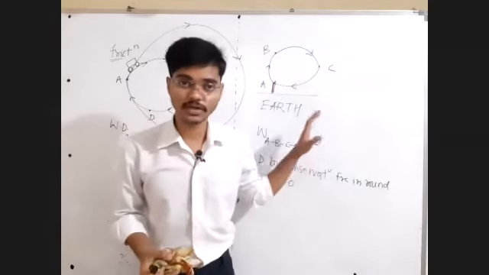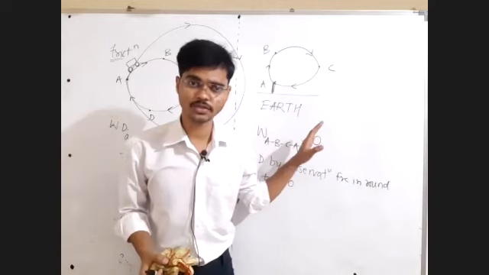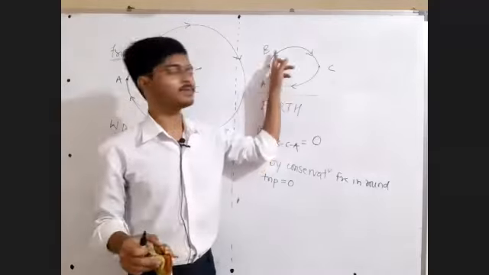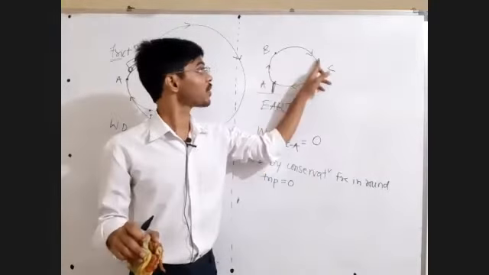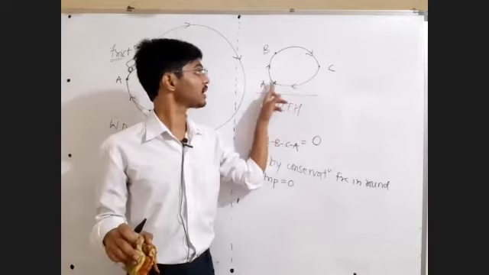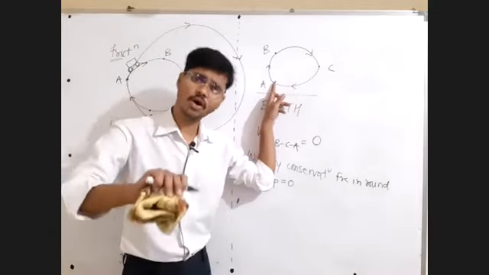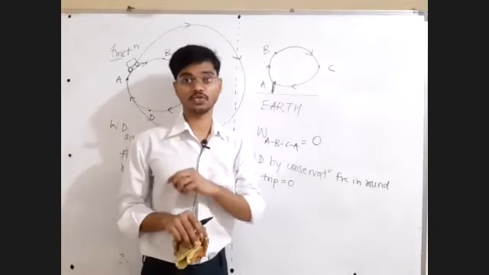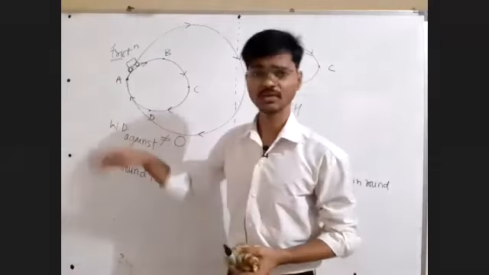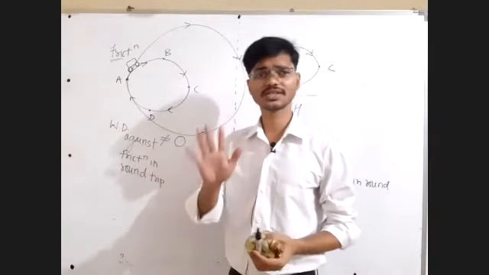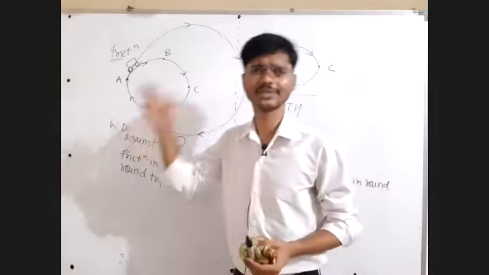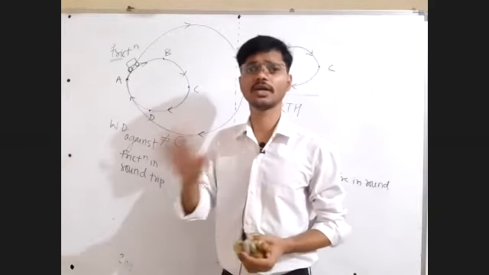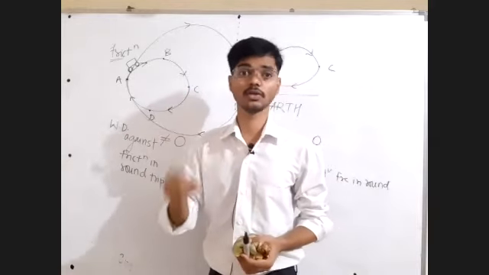In case of conservative forces, let's say at point A you have some energy. Now you went to point B, you used some energy, then point C, then point D, and again ultimately point A. Now you will regain all your energies. You will not lose anything in the round trip. But in case of non-conservative forces, in the round trip, you will lose the energy because those forces do not bother about what was your initial or final position. They depend on the path traveled. If they waste energy, that's it. They will not give that energy back to you.